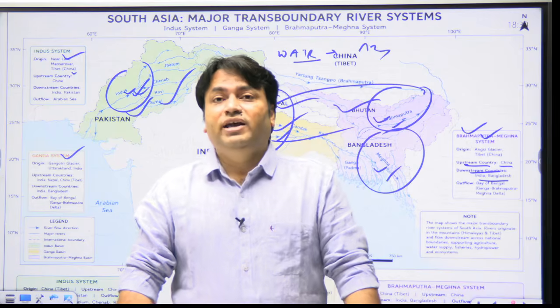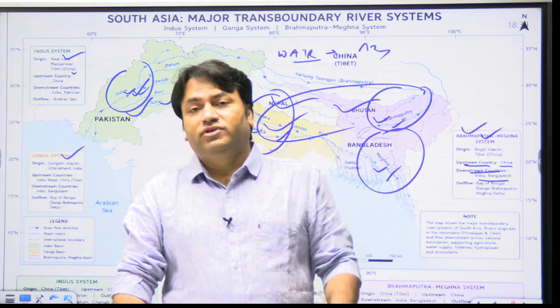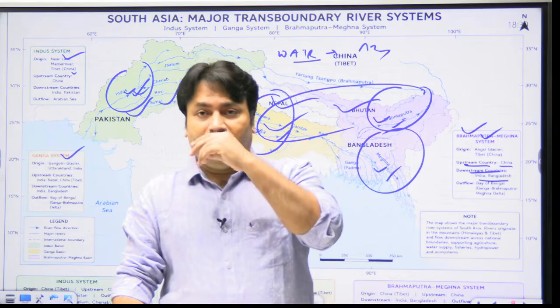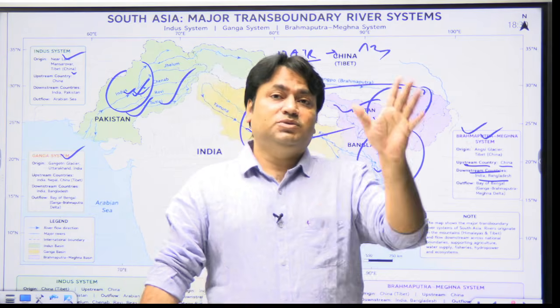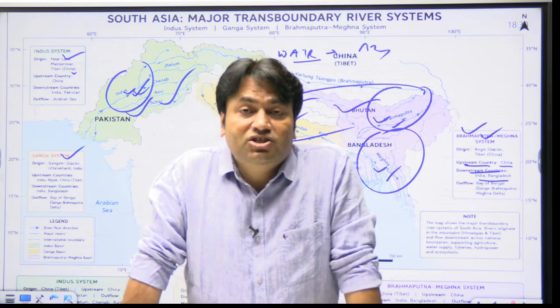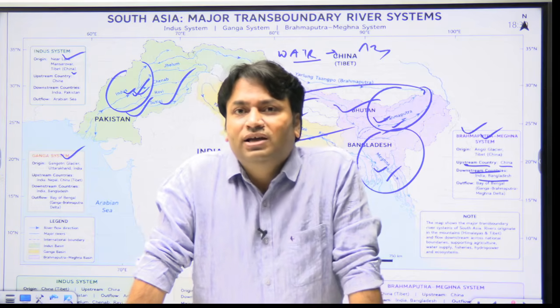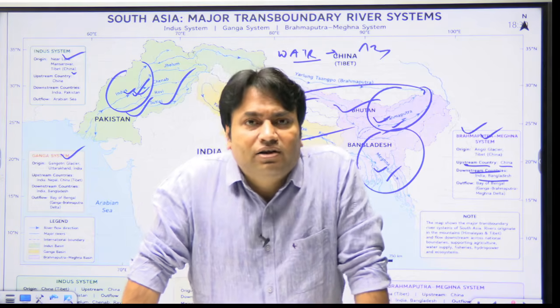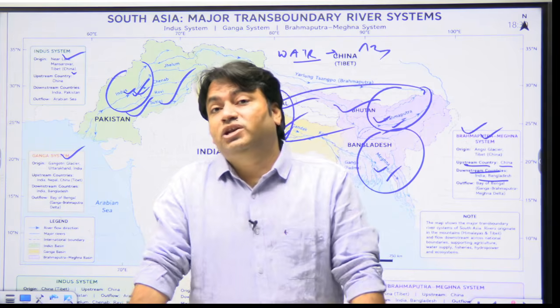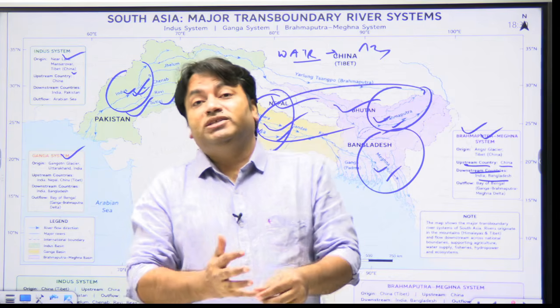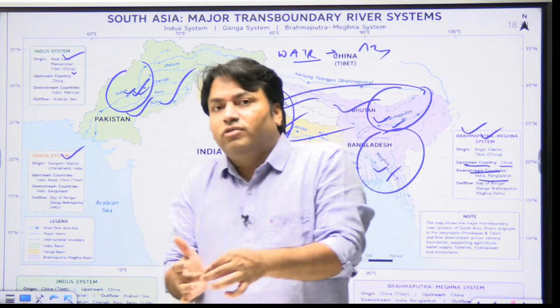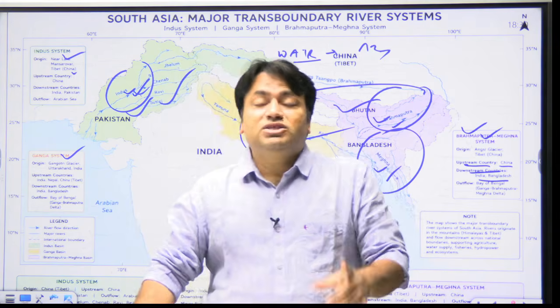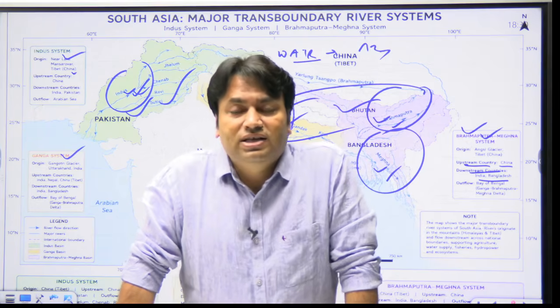For example, India, Bangladesh and the Ganga water river system. The Ganga water sharing treaty of 1996 between India and Bangladesh established a framework for sharing dry season flows at Farakka. Yet issues relating to lean season availability, upstream withdrawals, river morphology, and salinity in Bangladesh continue to generate political sensitivity.